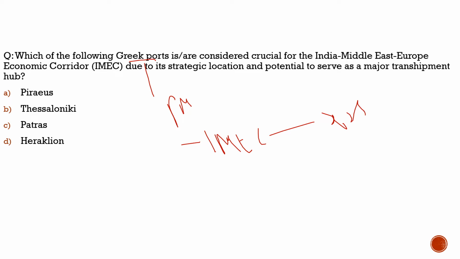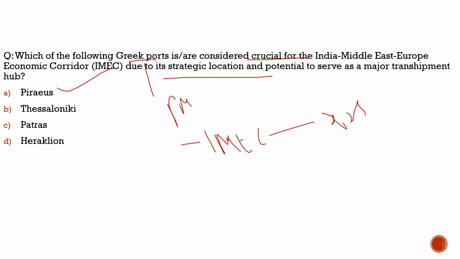Here the question says, which of the following ports is considered crucial for the India-Middle East-Europe Economic Corridor due to its strategic location and potential to serve as a major transshipment hub? Is it Piraeus? 100% correct. The correct answer to this is Piraeus. So this is one of the important ports which can be used under IMEC, which is the port of Greece. So I hope you had understood this question also.